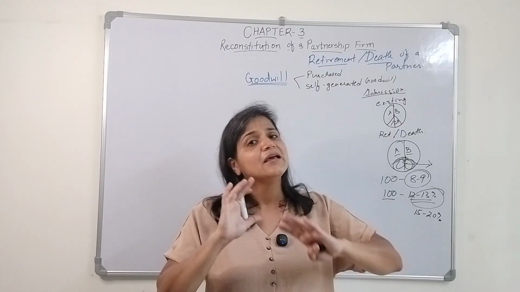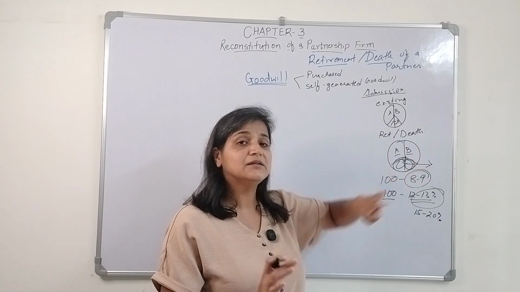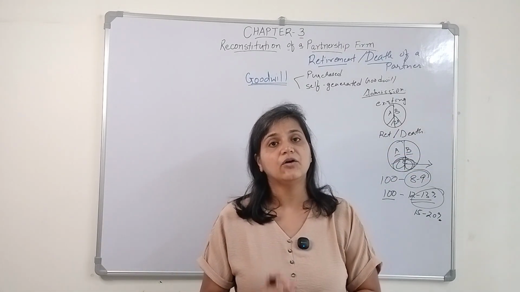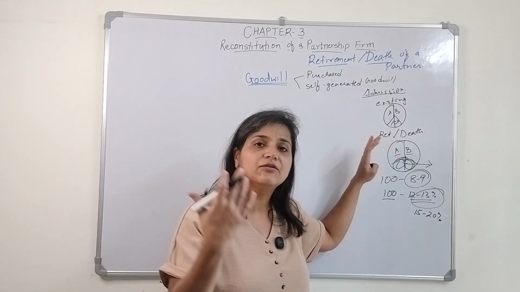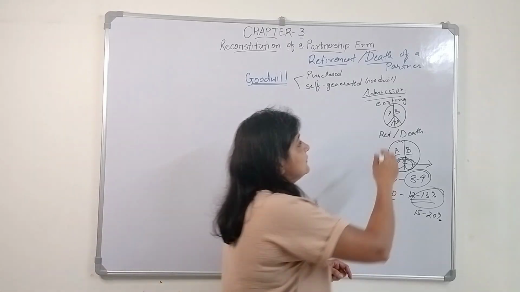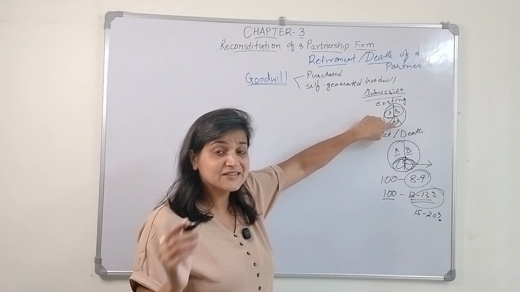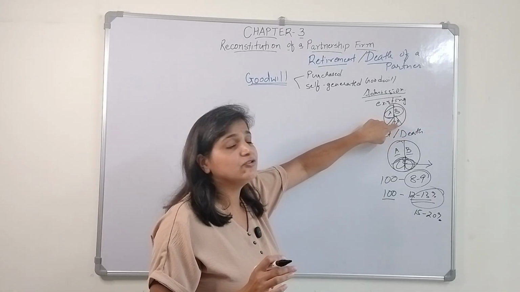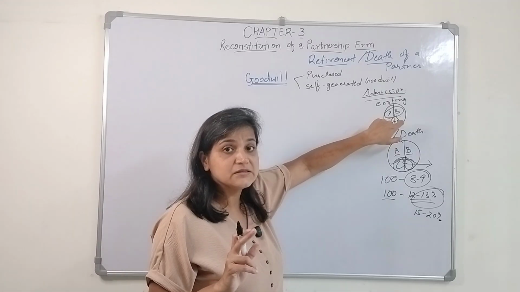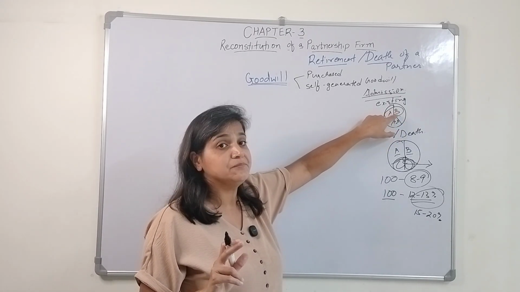And then we discussed the capitalization method, wherein we capitalized the average profit or the super profit, right? The same way we calculate the value of goodwill in case of retirement or death of a partner. Okay, here is how we will give the effect in case of an admission. What we did, these two partners are sacrificing. So the new partner entering the firm has to bring the premium of goodwill. This partner C will bring the premium of goodwill, which will be shared among A and B in their sacrificing ratio.